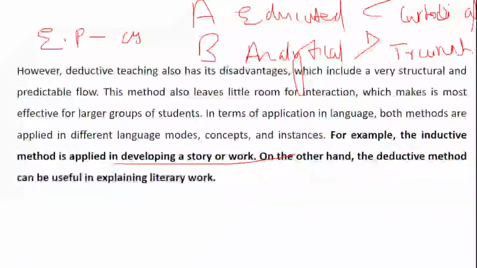The options are educated, analytical, custodian, and the last one is trainable. For educational purpose, the learner with mental retardedness cannot be categorized as what? From the given options, he cannot be categorized as what? Waiting for everyone to answer.